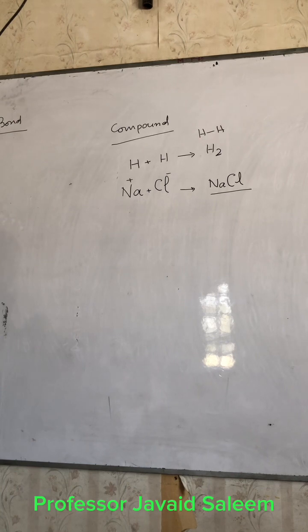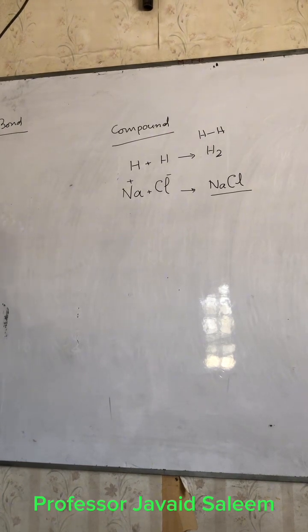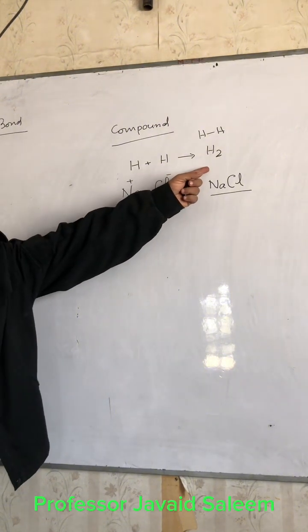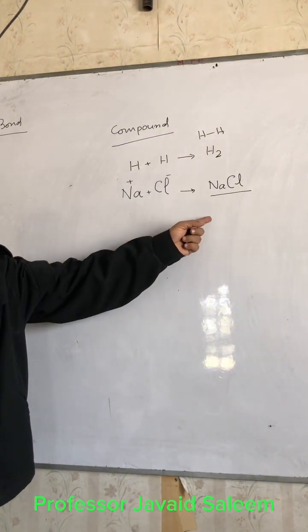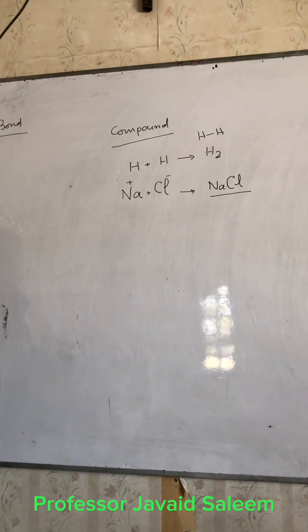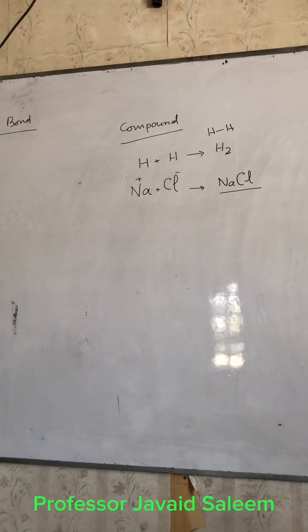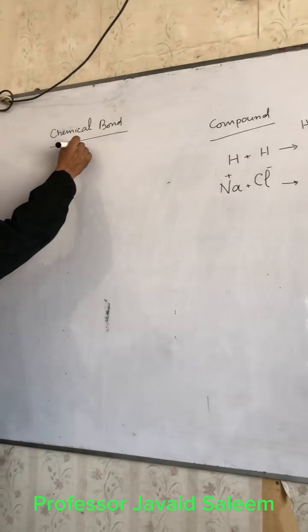So I have tried to explain and make clear that as a result of chemical bonding, a molecule or a compound can be formed. The main root between them is the binding force. I hope it's clear to you. Is that clear? Yes, sir. Okay. Now, chemical bond we have understood.